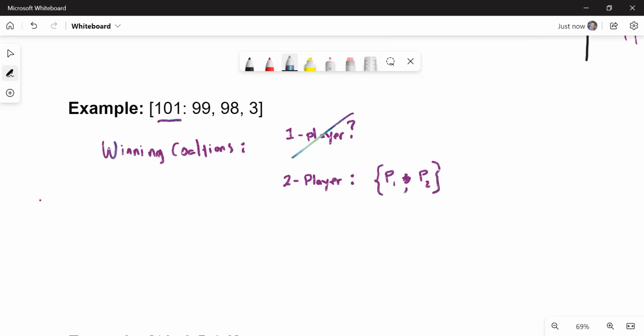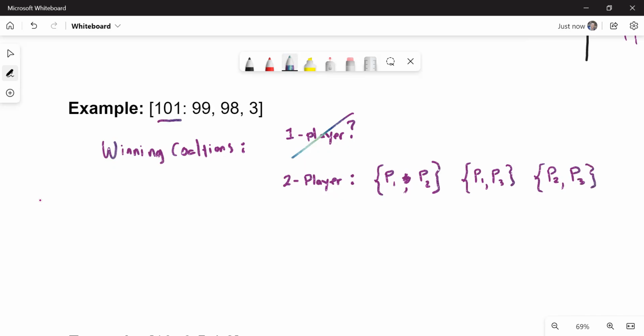Is there another way we can get 2 players together to win? Sure, you could have player 1 and player 3. Player 1 is 99 plus 3 is 102. That's enough to win. How about player 2 and player 3? Is 98 plus 3 enough? It is. 98 plus 3 is actually exactly 101. So you could even have player 2 and player 3 be a winning coalition. Any one of those possibilities.